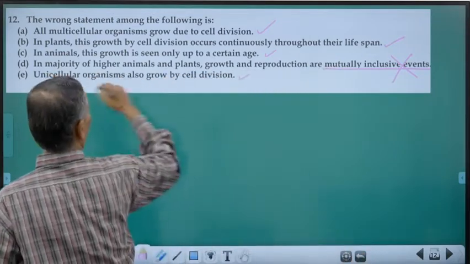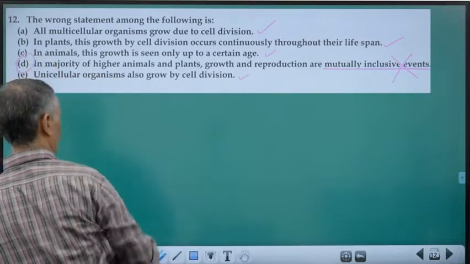So, this is also correct. So, the wrong statement is D.